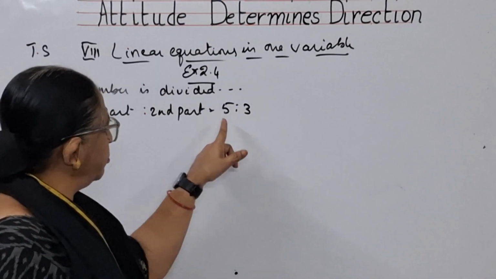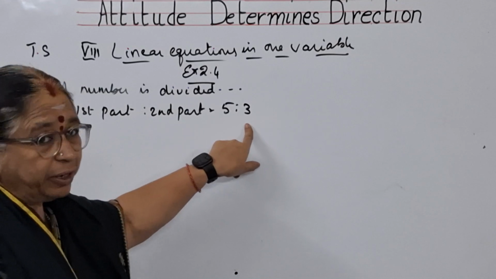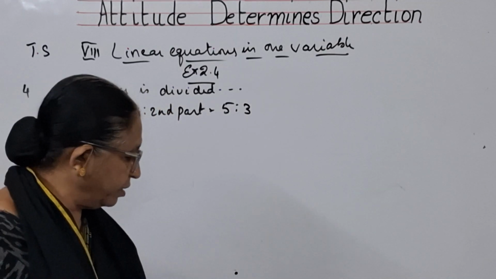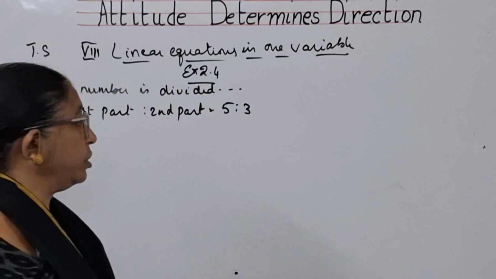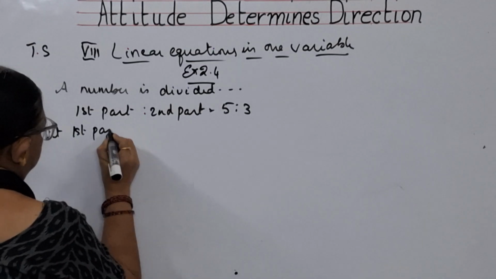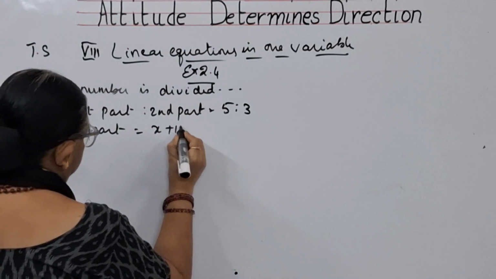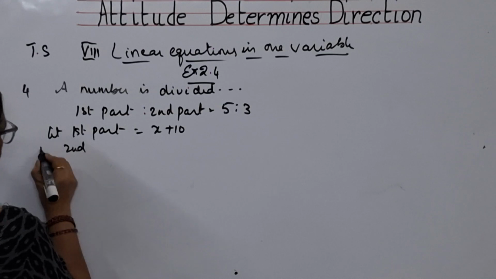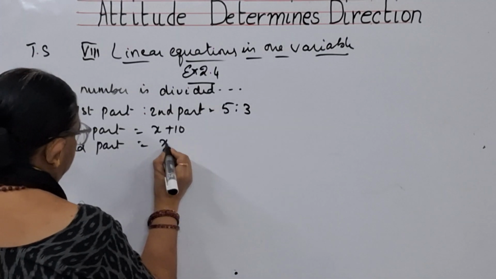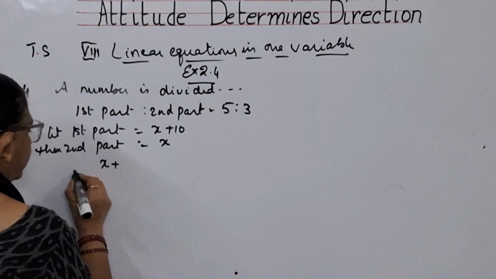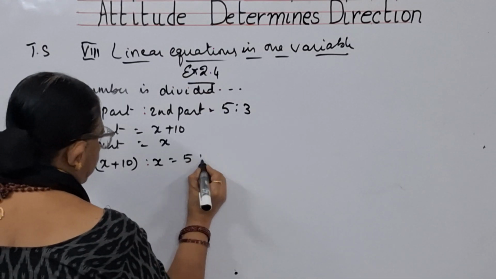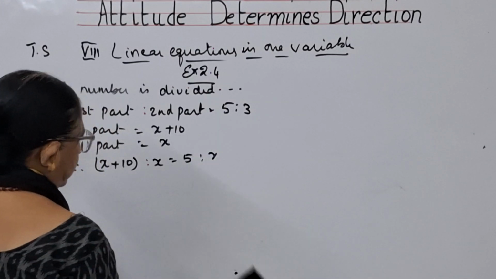As this indicates, the bigger number you have to take 5 and the smaller number you have to take 3. What did they say? A number is divided into two parts such that one part is 10 more than the other. So you take, let the first part be x plus 10, and the second part be x. So we will say that x plus 10 is to x is equal to 5:3.